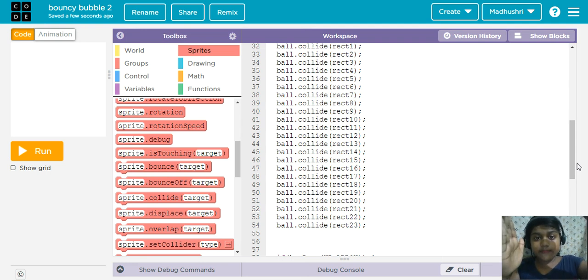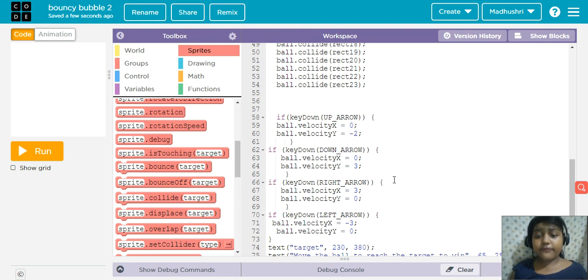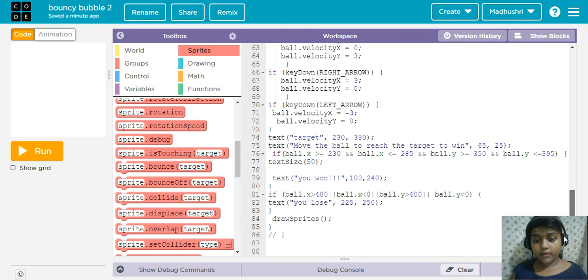When we are pressing the left arrow, it will go left. Okay, now you can understand what is collide. And if key down up arrow, ball dot velocity x equals 0, ball dot velocity y equals -2, meaning it is the speed. Like that only I wrote for the 3 keys also.